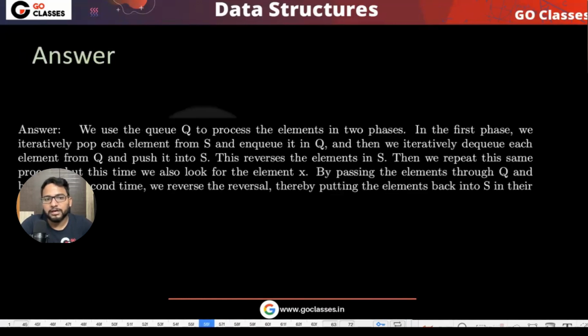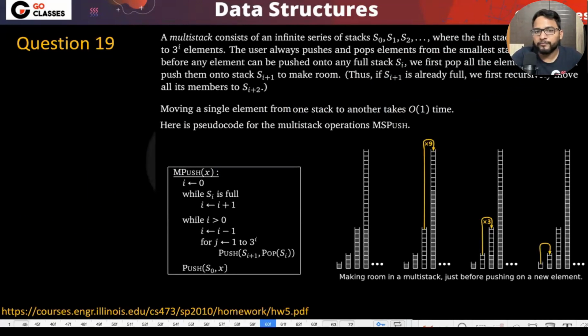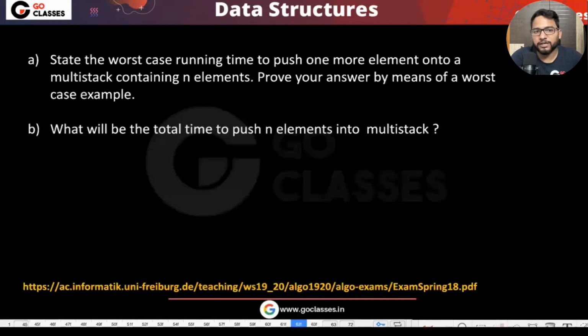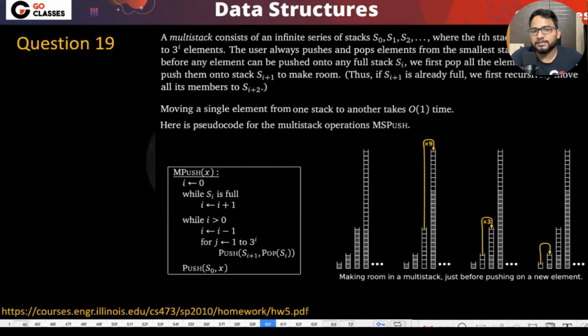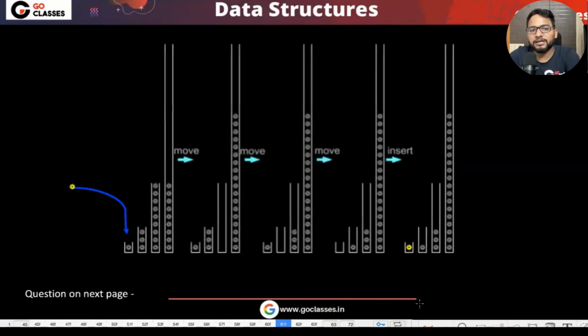I think this question, let me just tell you one question which was quite good. Yeah, this question was very nice. Were you able to solve that question? So this was the question, right? What is the answer that you are getting for case B? Anyone? Have you solved this question? The answer is, I think, n log n. Okay, this question is very tricky, I can say. Basically they are saying that if you want to push something, you can only push in the first stack and then you have to move based on that.